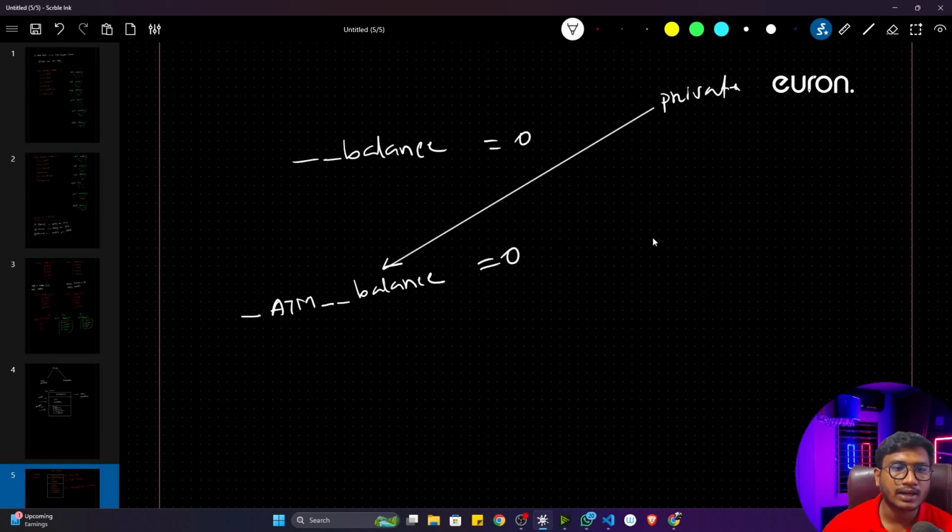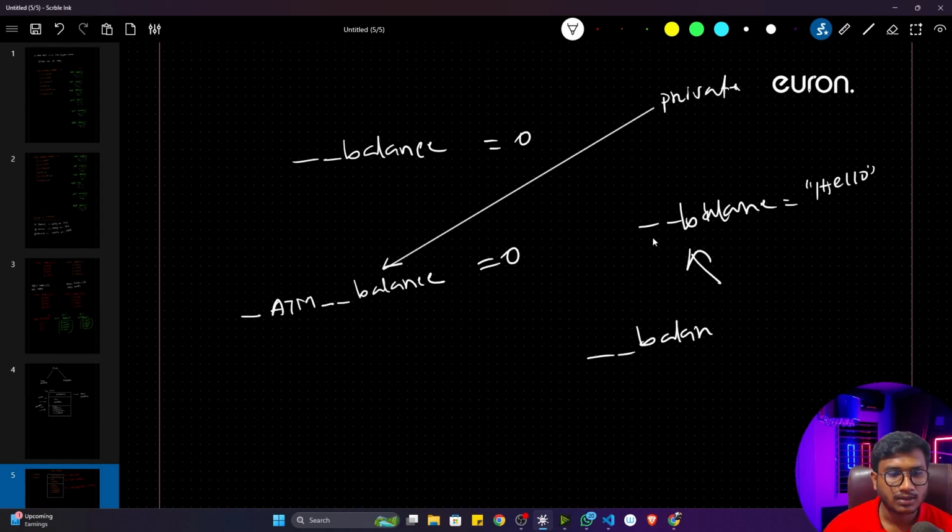So whenever you write underscore underscore balance is equal to hello, that means it is creating a new variable in the class. In the memory, the variable name is underscore underscore balance right now, and the value you are giving is hello. It's a completely new variable.